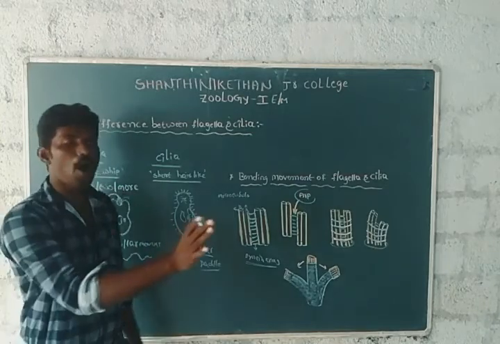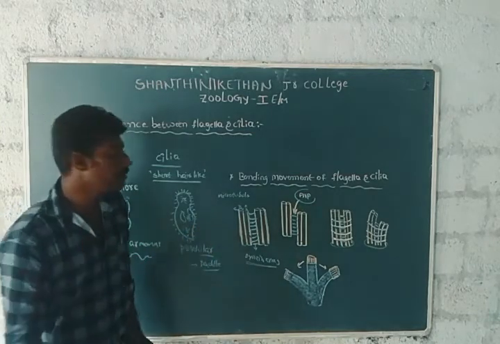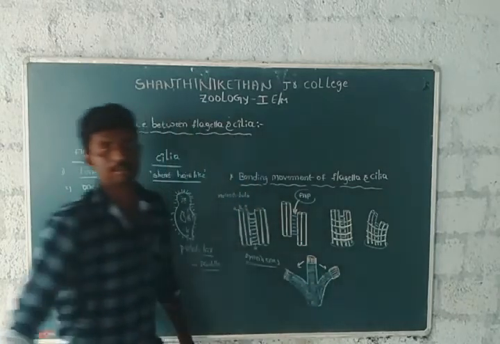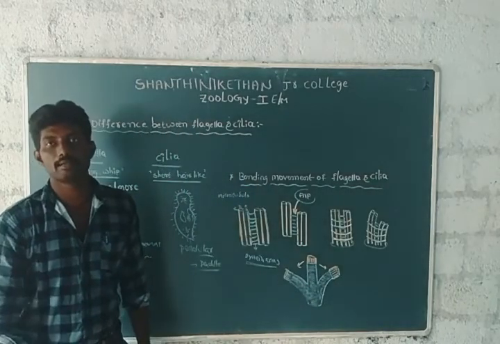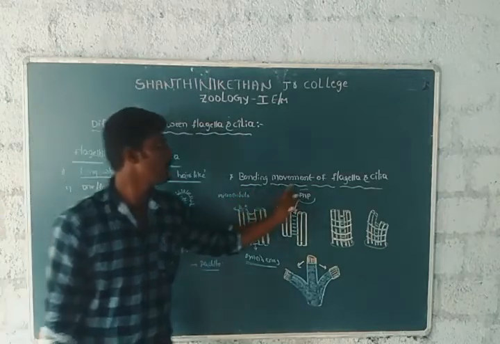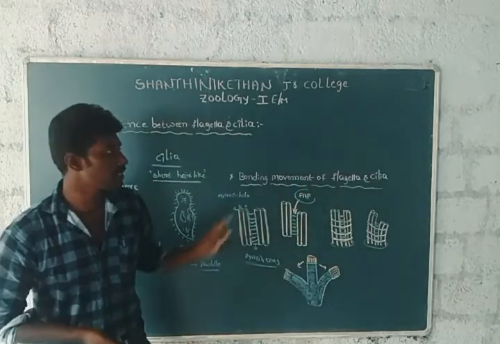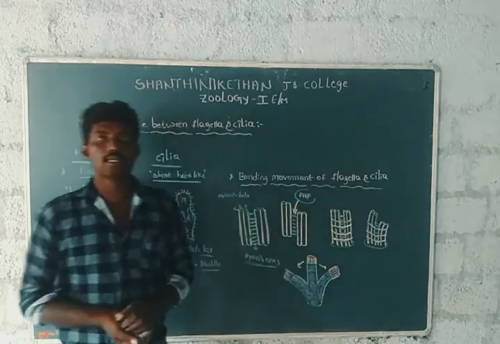When the radial spokes pull, at that time the flagellum or cilium can start bending. This is the bending movement of flagella and cilia.